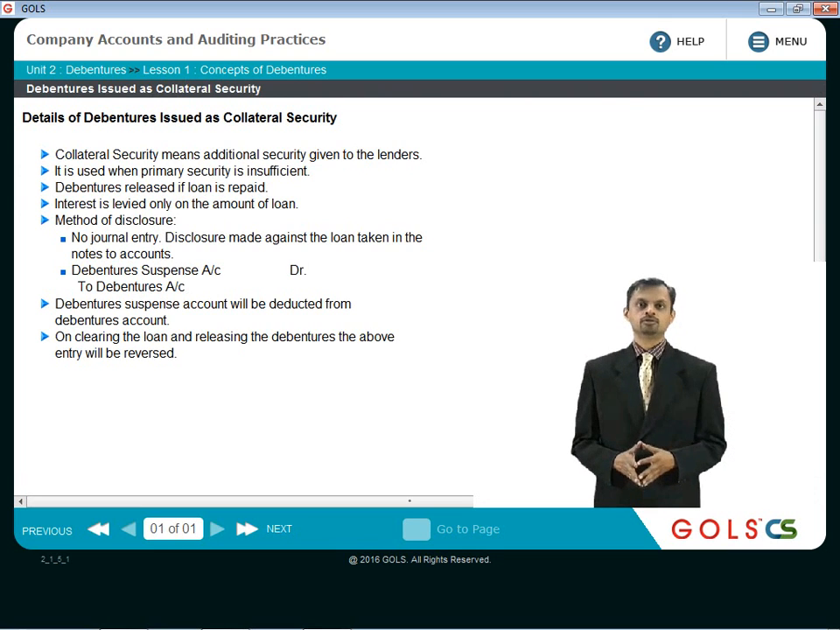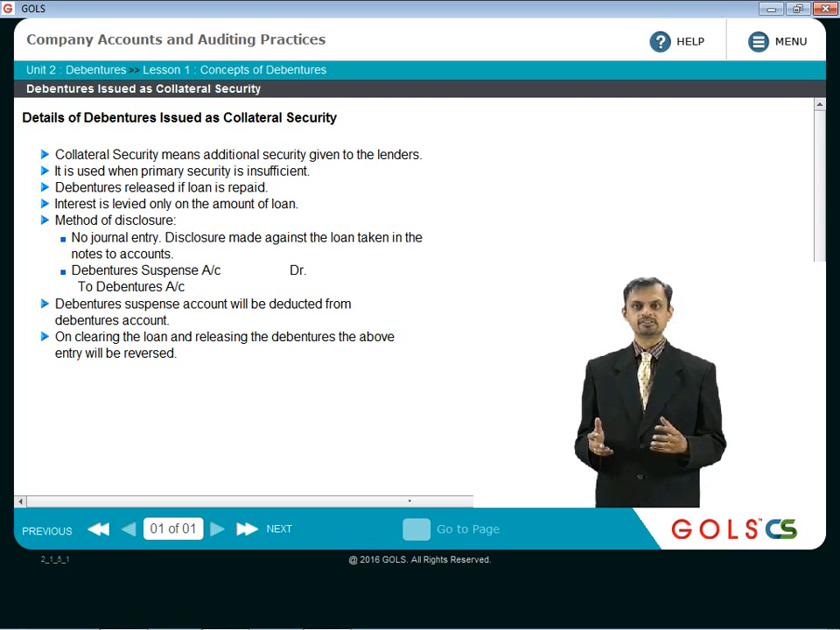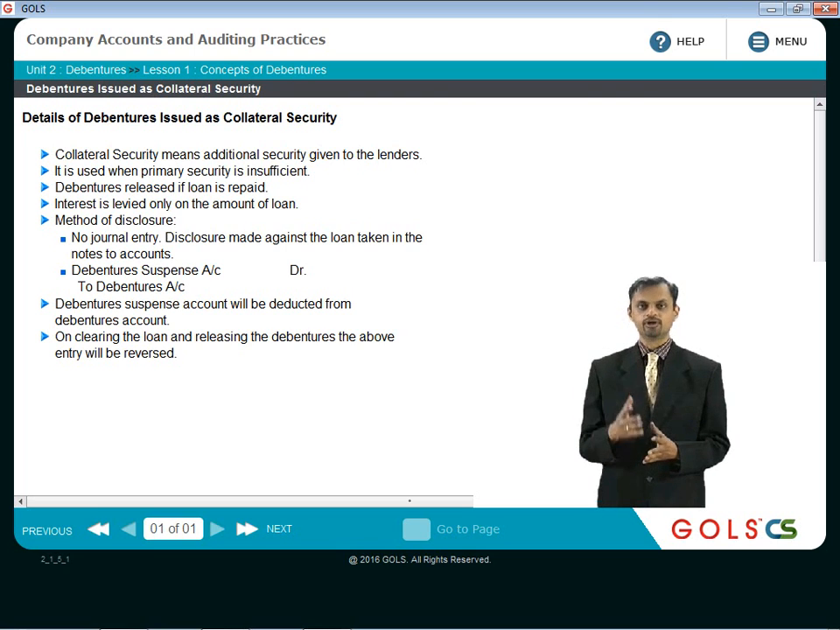Another way you can issue the debentures is debentures issued as collateral security. Now what we mean by collateral security is basically an additional security given to the lender. Suppose I am a company and I am taking a loan of 100 rupees in the form of debentures, or in the form of long-term loans. Now that lender, that is the bank or financial institution, obviously will need some kind of a security. So I have given my machinery as a security, primary security to the lender.